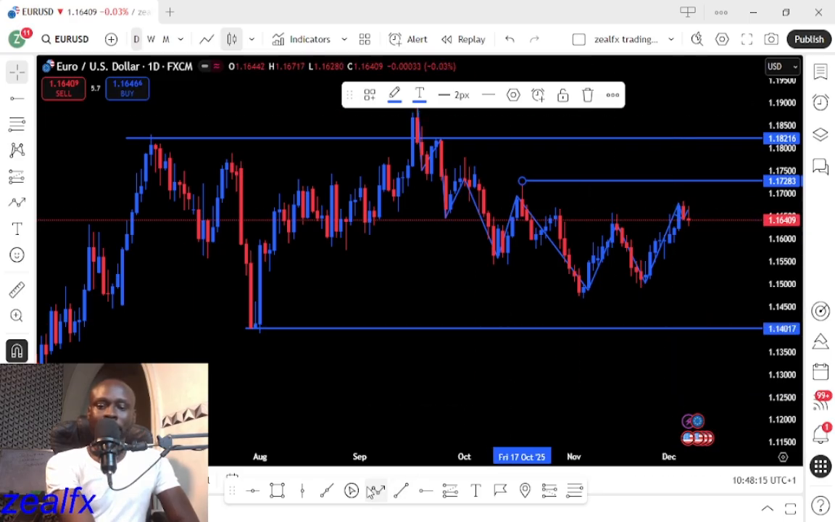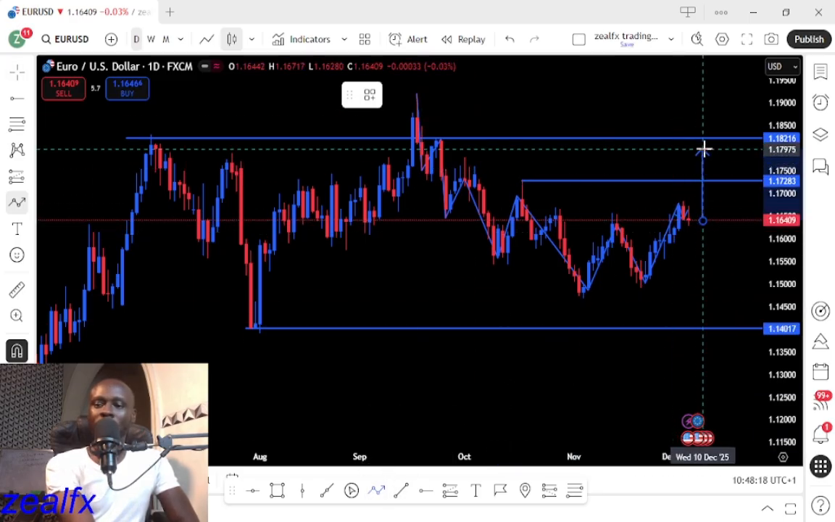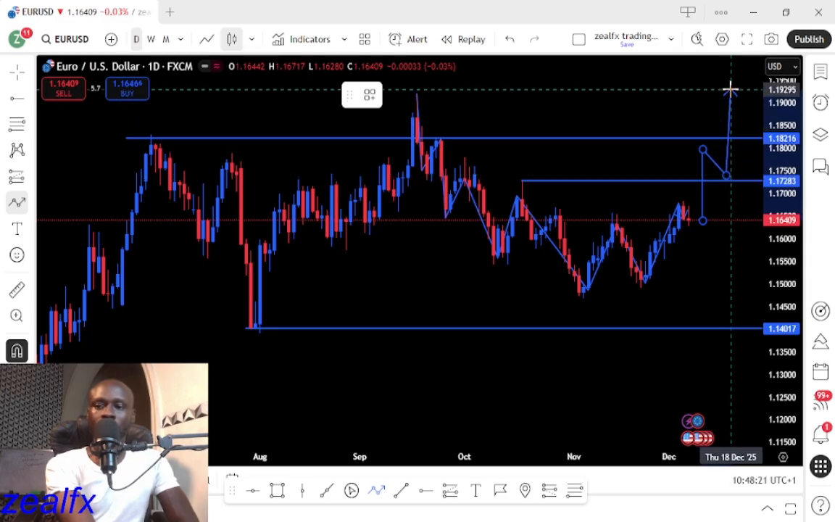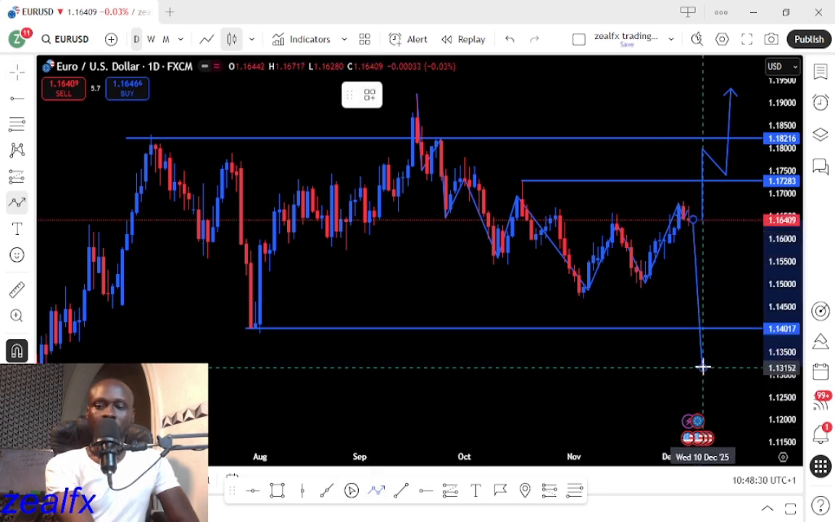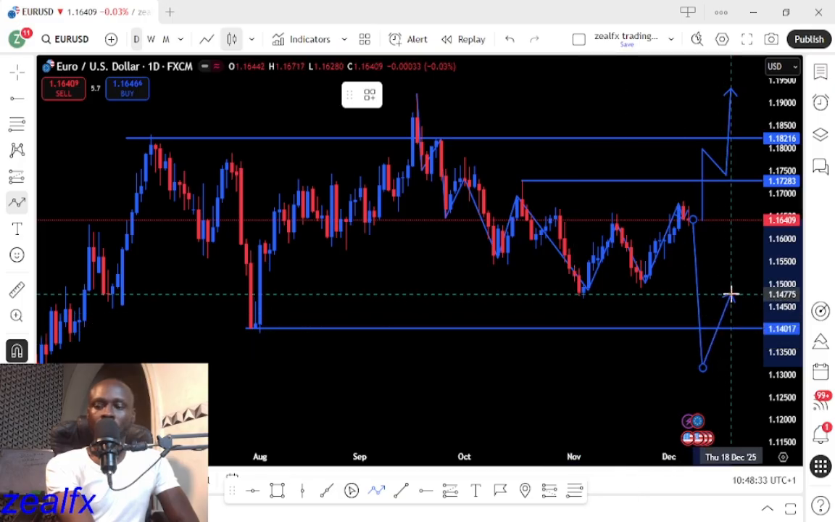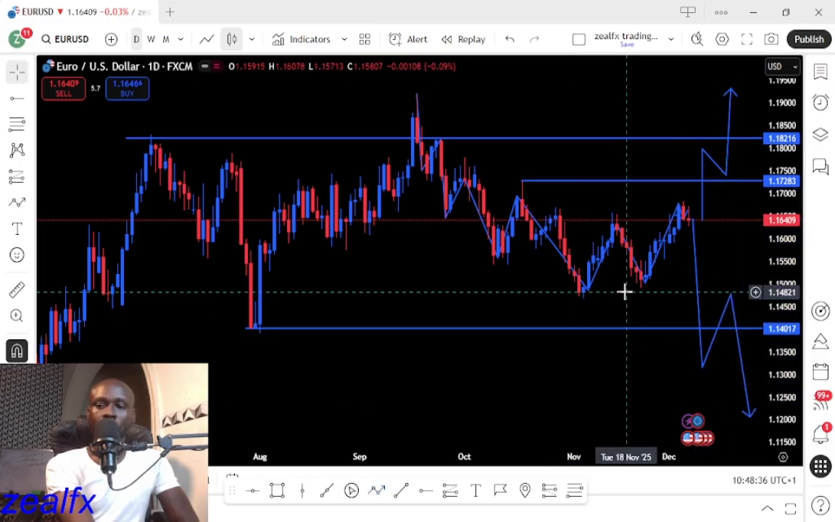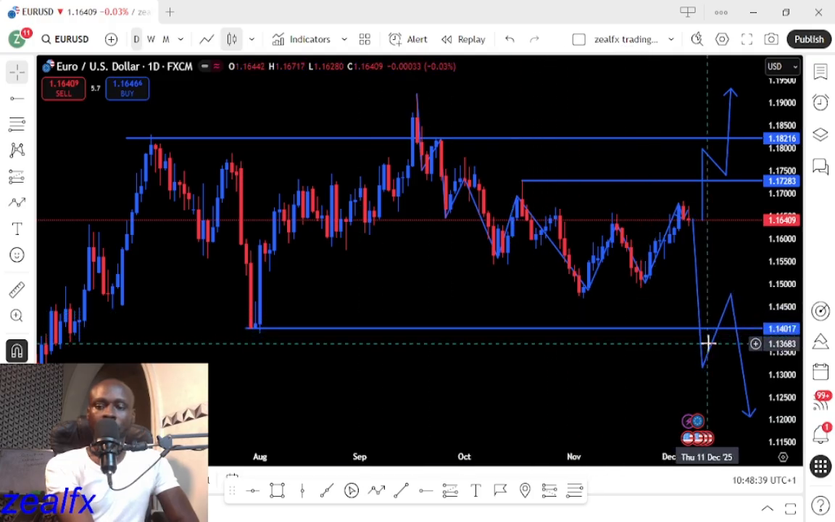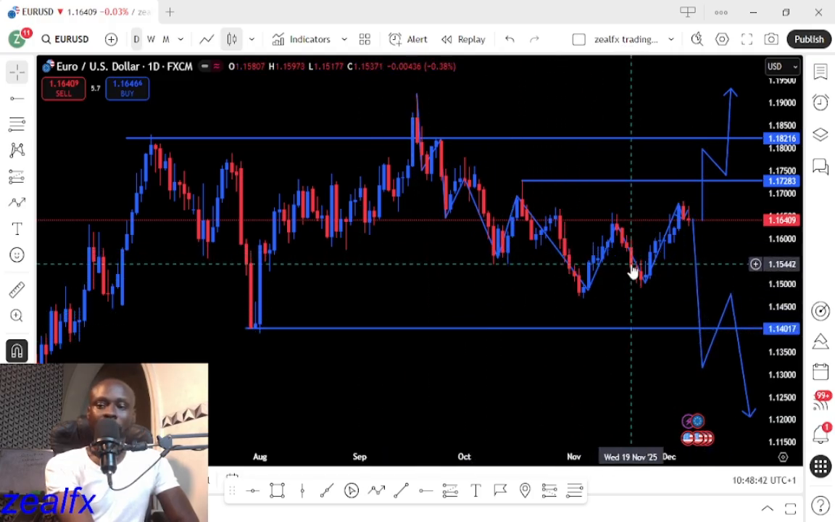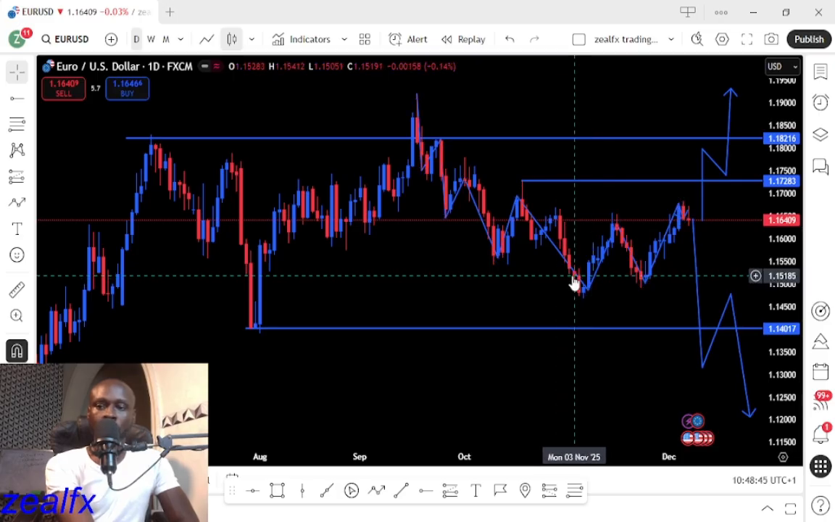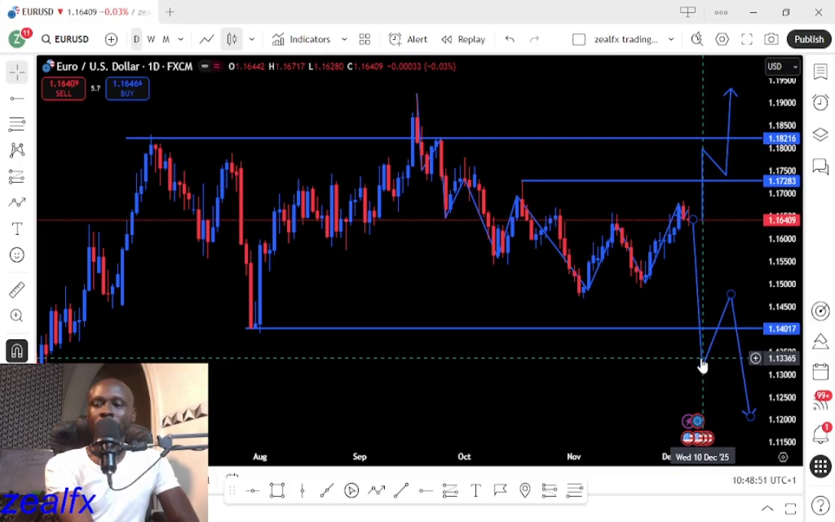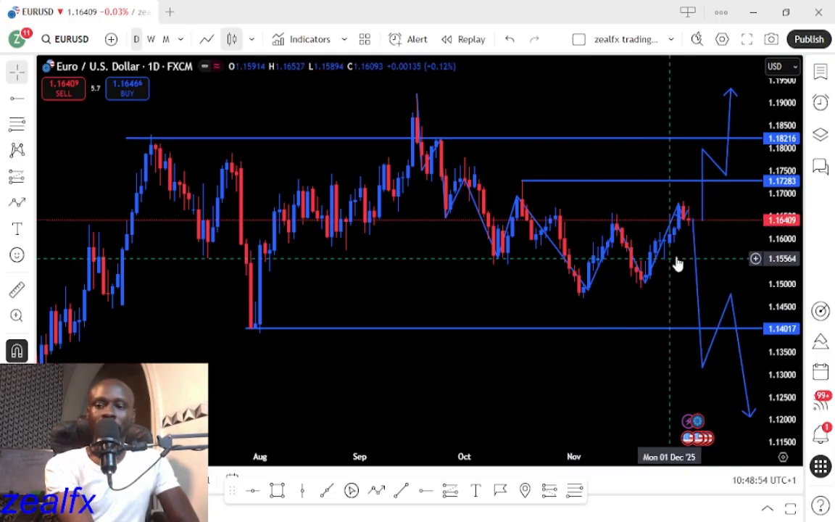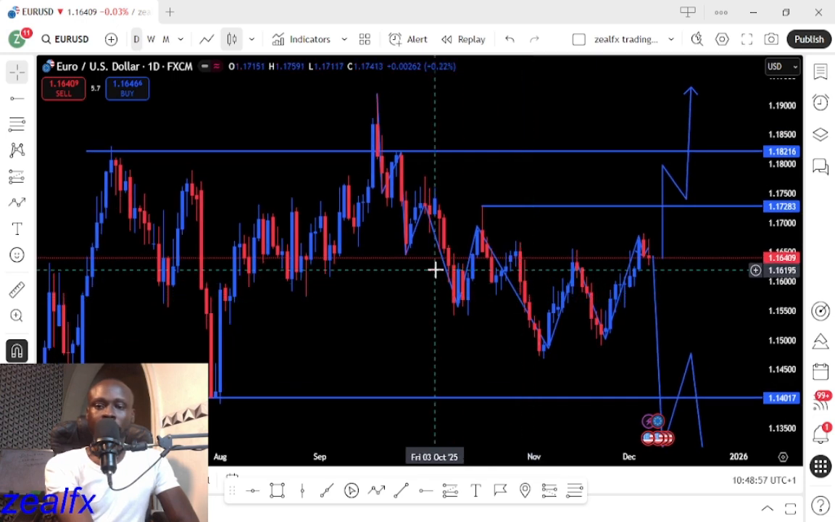So the plan now is this. We need price to break above this high to start looking for a buying opportunity for the EURUSD to the top. Then we need price to break this lower level to give us a clear direction of a downtrend for the EURUSD. So for now, the EURUSD still remains on a sideways trend. We don't have a clear direction on the EURUSD for now. So we have to wait for price to break out of these major levels before we start looking for our possible buying and selling opportunity. So this is the EURUSD plan.